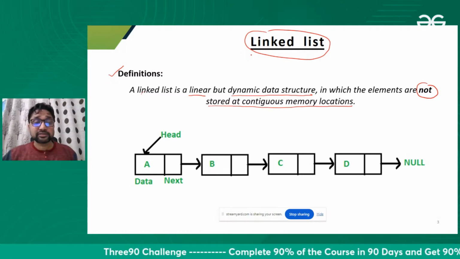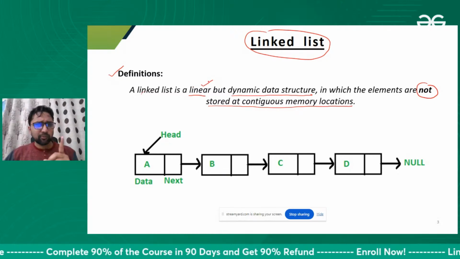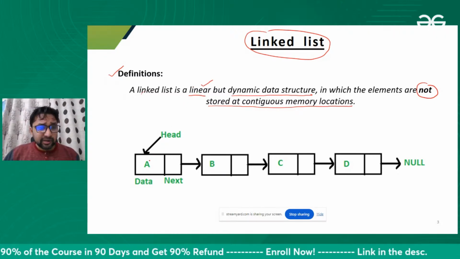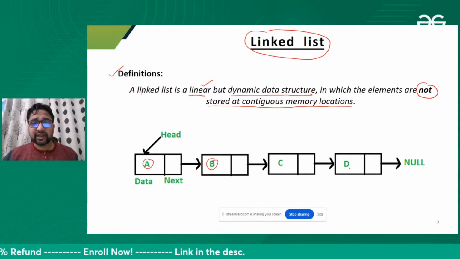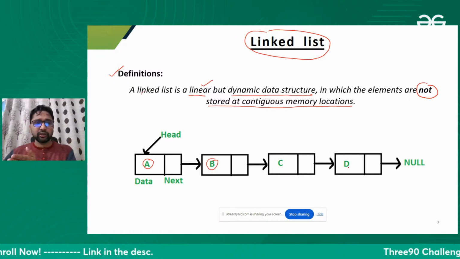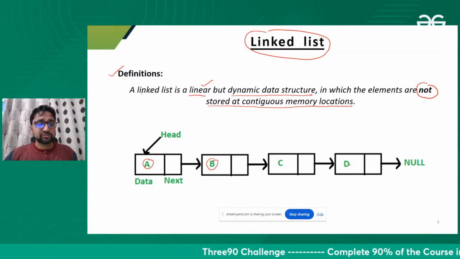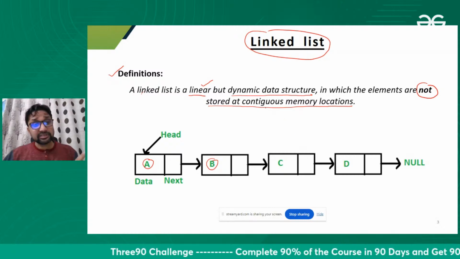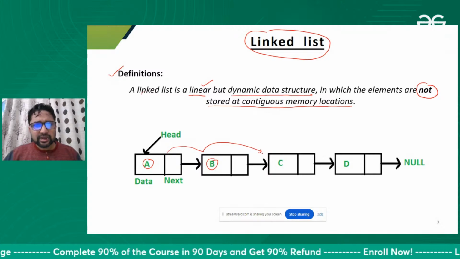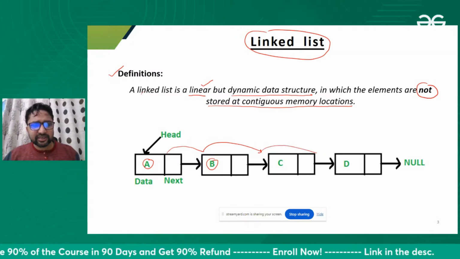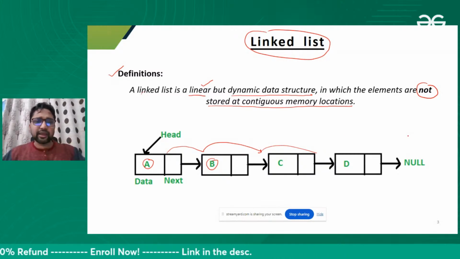Important properties, like: a linked list is a linear data structure. This is one property. Linear means elements are stored one after another. First A is stored, then B, then C, then D. An array is also a linear data structure, but a tree is not a linear data structure. A graph is not a linear data structure. A linked list is linear because elements come one after the other. First you access A, then B, then C. It's not like a graph, where elements are randomly placed anywhere.